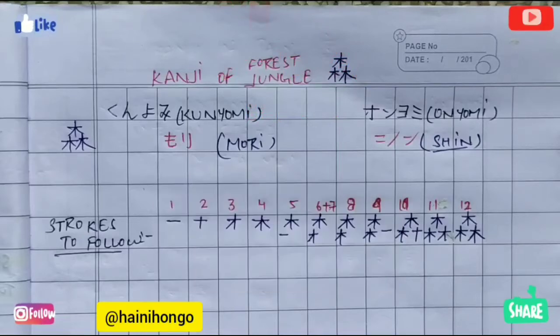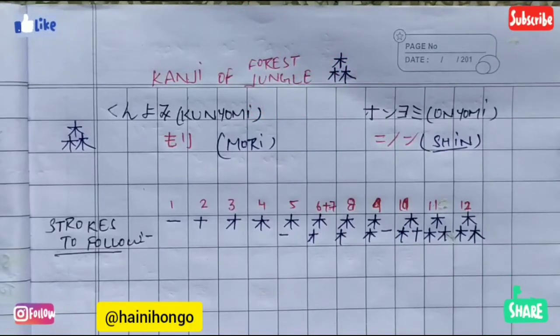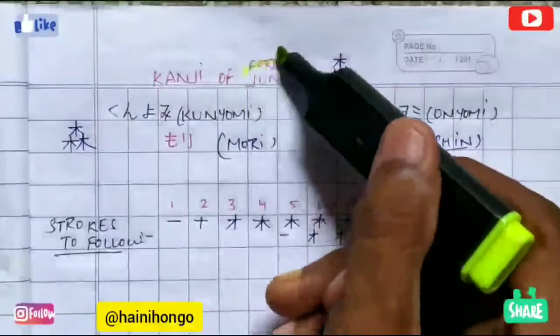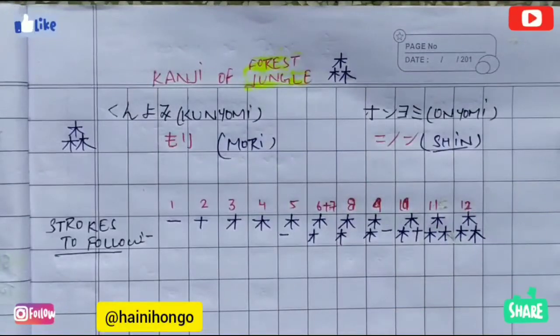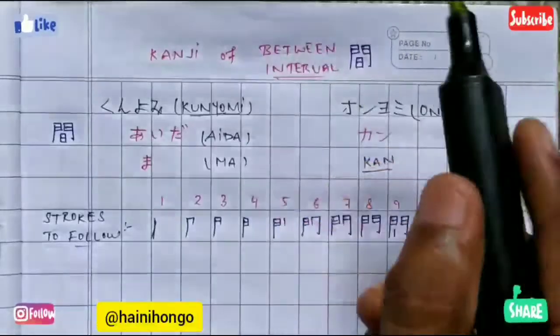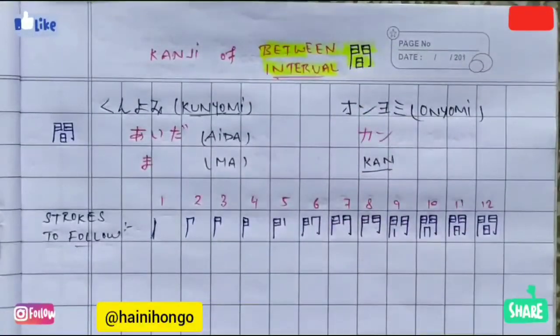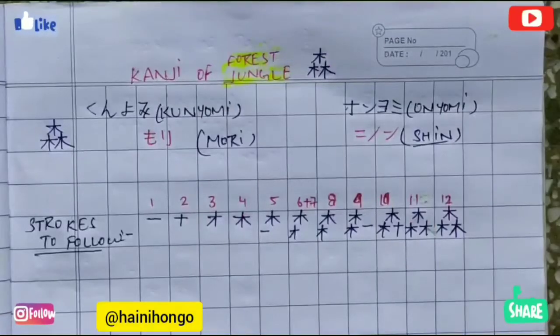And in this video today we are going to learn two kanji which are taken from N5. Our first kanji is the kanji of forest, jungle, and our second kanji is the kanji of between, interval. So guys, let's start with our first kanji, which is the kanji of forest.